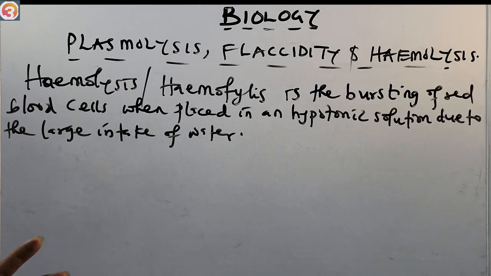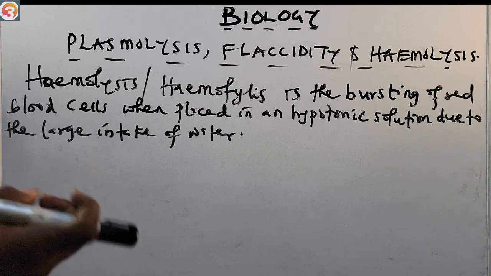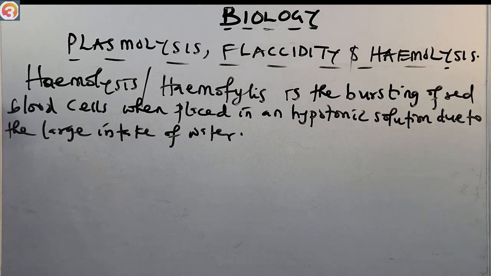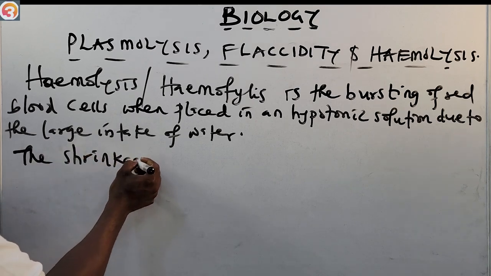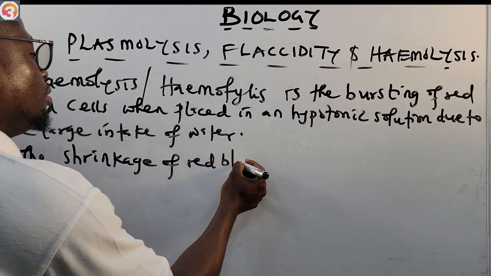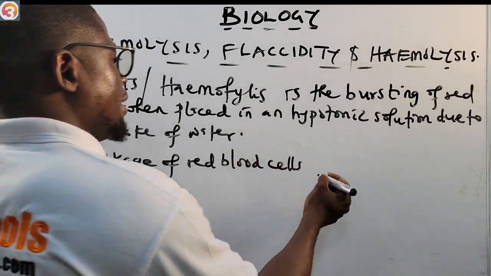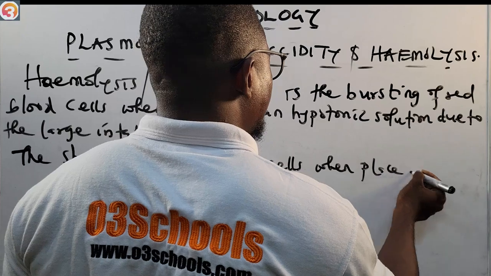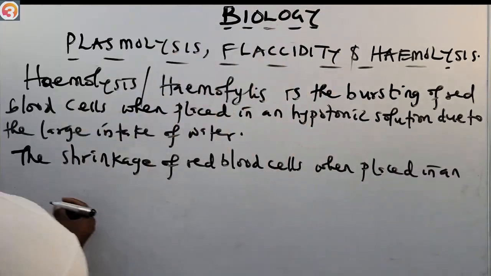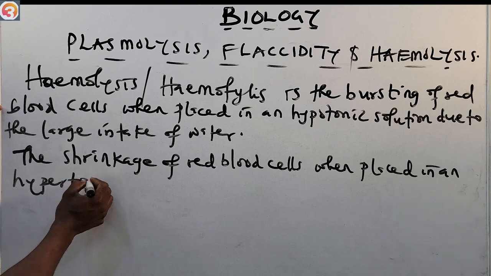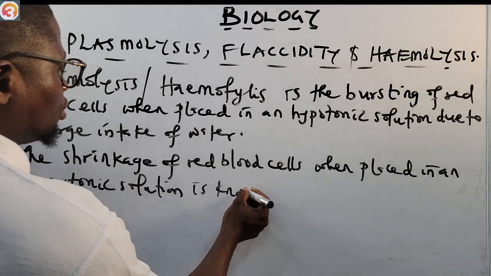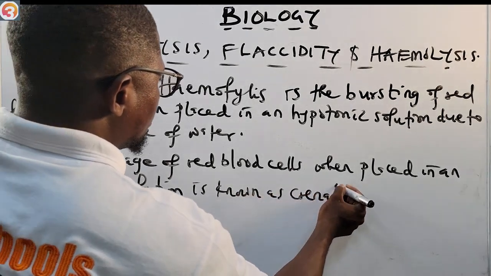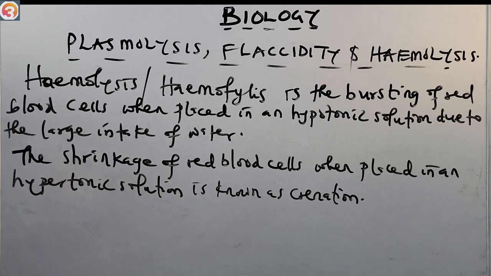On the other hand, we talk about the shrinkage of red blood cells when placed in a hypertonic solution, due to water loss. The shrinkage of red blood cells when placed in a hypertonic solution is known as crenation.